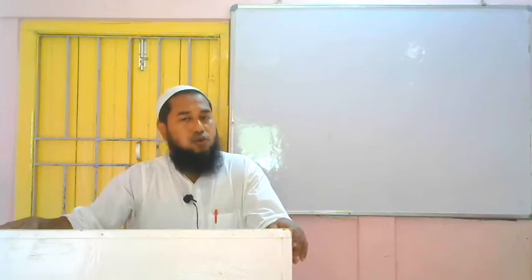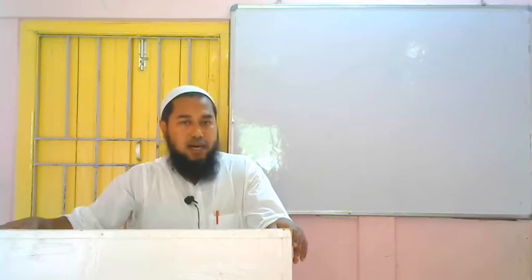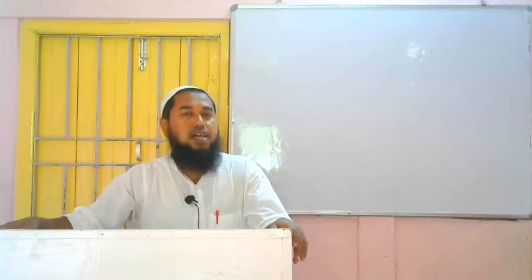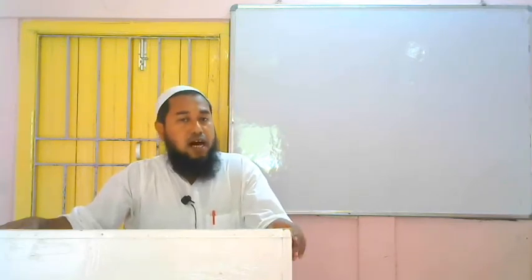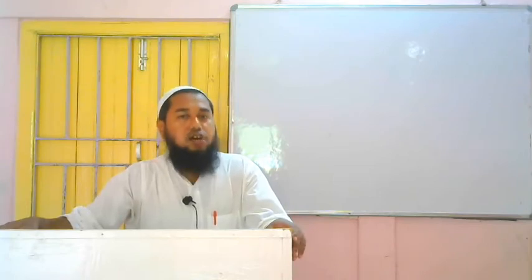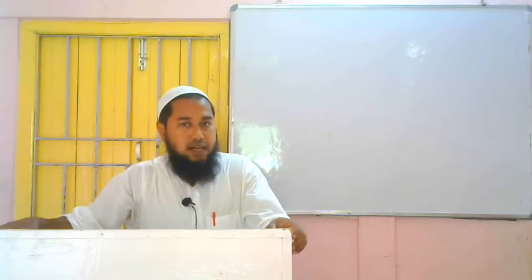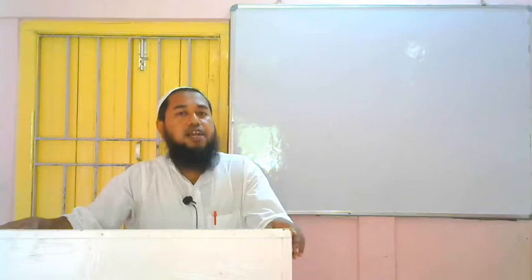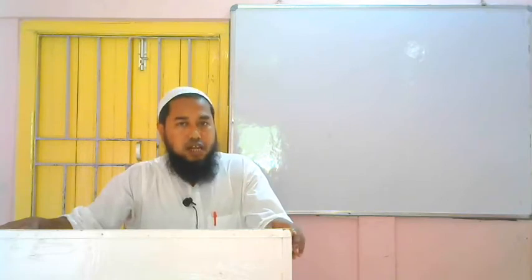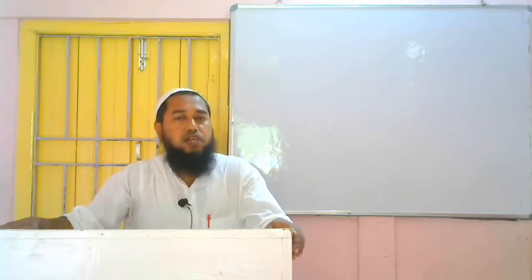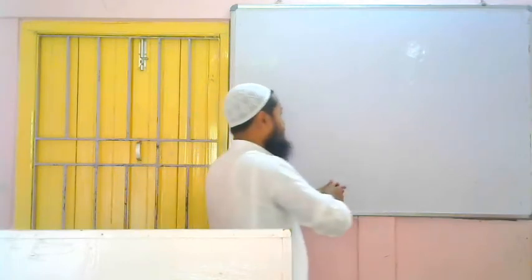Once again I am telling you, we have to bring object in place of subject. Then according to a new subject we have to use was or were. Then we have to use being. Then we have to use third form of the verb, then preposition, then subject will go in place of object. Once more listen. Object will come in place of subject, then according to the new subject we have to use was or were. If it is singular then was, if it is plural then were. Then being, B-E-I-N-G, being continuous tense, that's why being. Then third form of the verb, then preposition, then subject will go in place of object. Let's try.